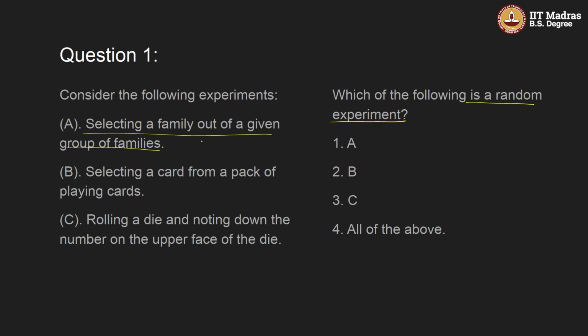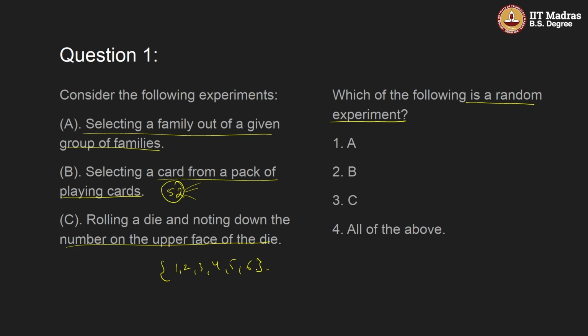Then second, selecting a card from a pack of playing cards. So in total we have 52 cards, right? And from these 52 cards we can have any one of the cards, right? So we are not certain which card would be selected. So it is also a random experiment. Then rolling a die and noting down the number on the upper face of the die. In a die we have 1 to 6, these are the numbers, right?